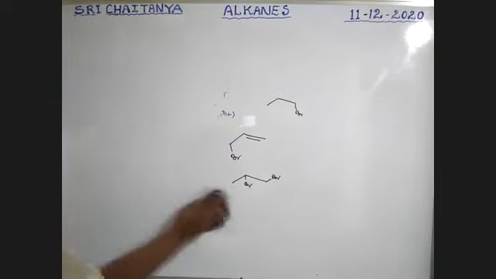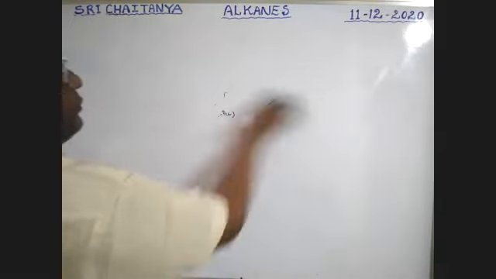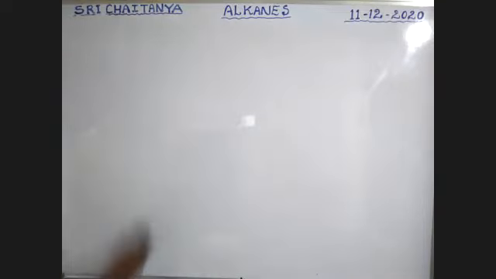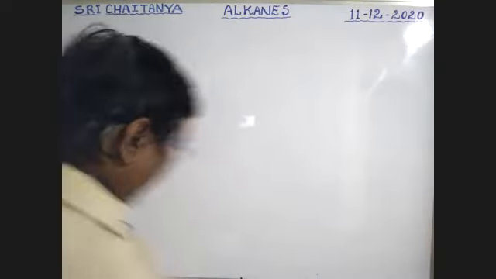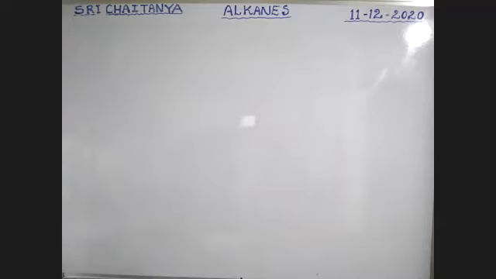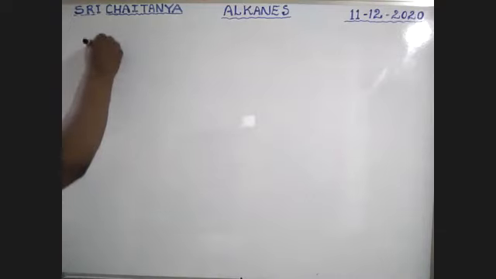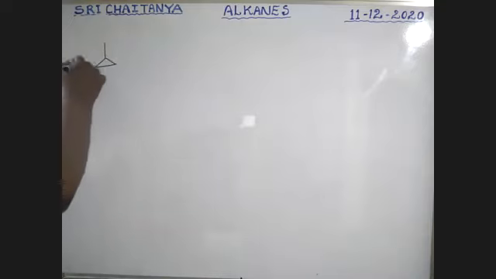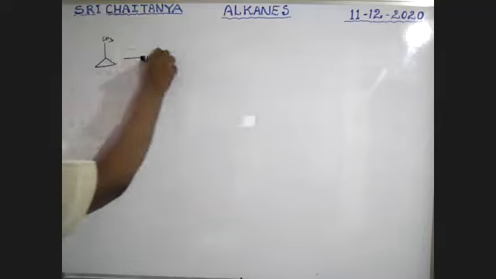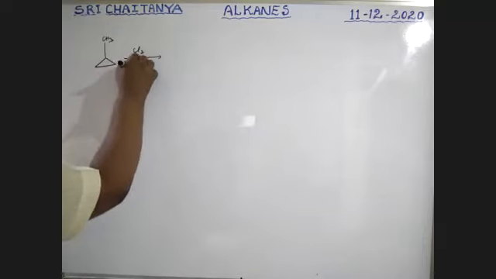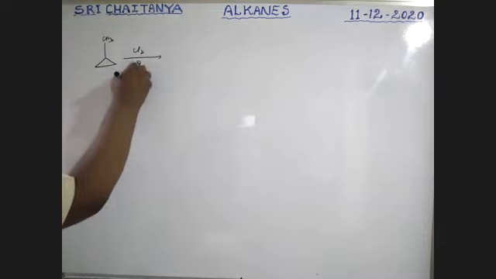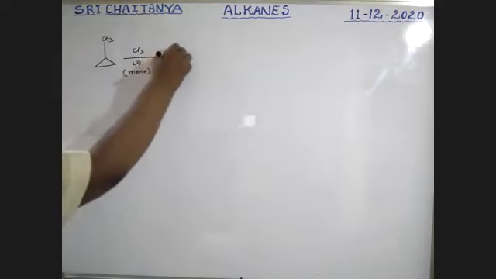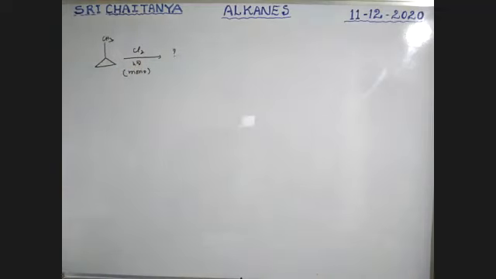Within 2 minutes, we will go, boys. Please wait. For example, methylcyclopropane. It has a methyl group. This reacts with chlorine in the presence of sunlight, monochlorination. What are the possible products?